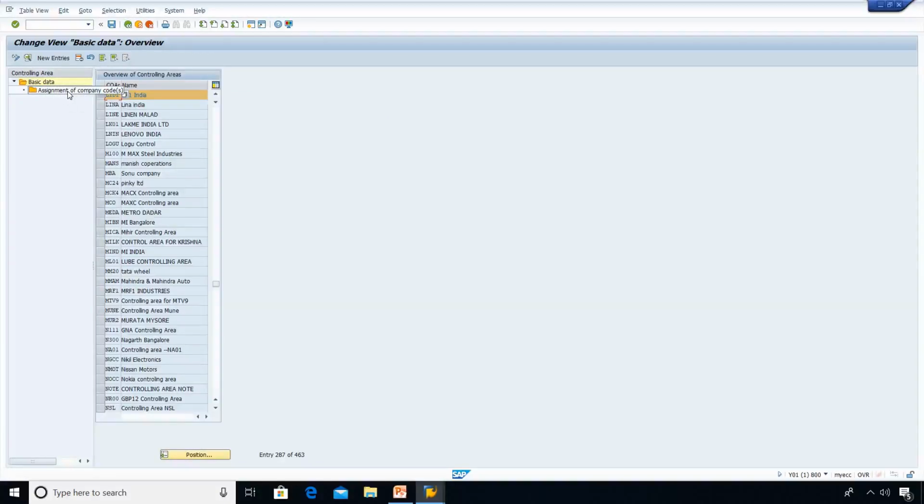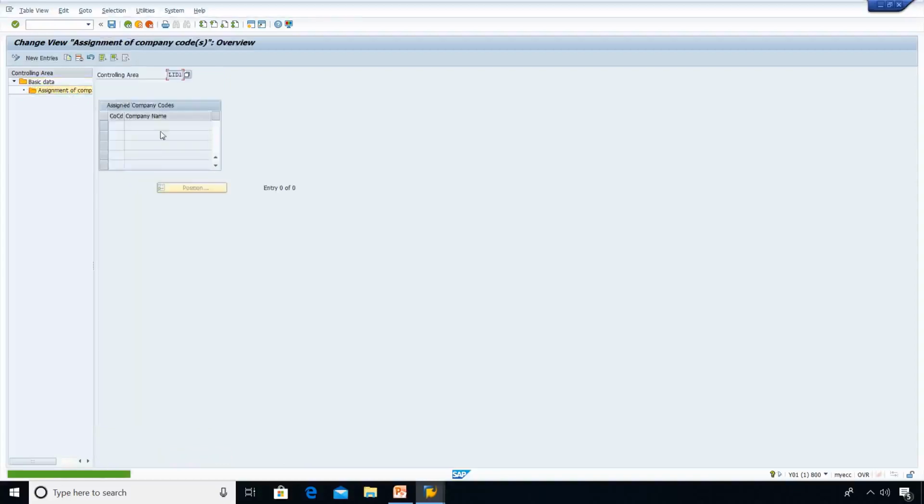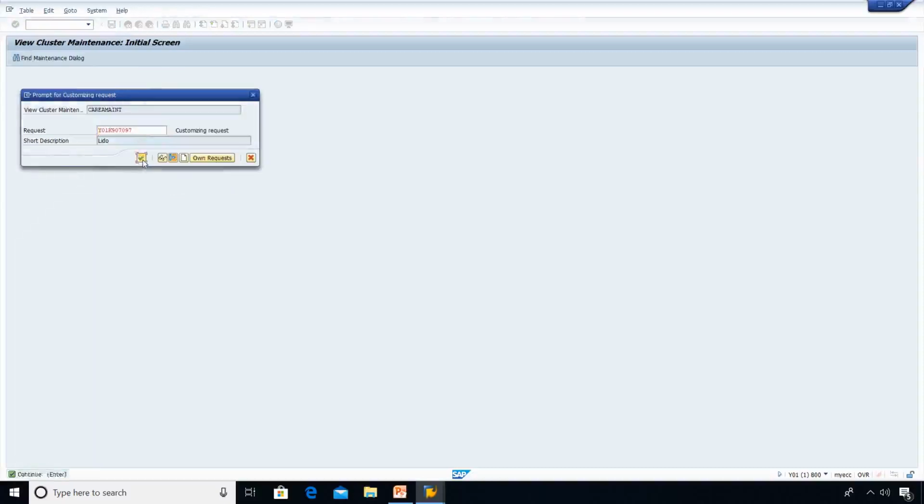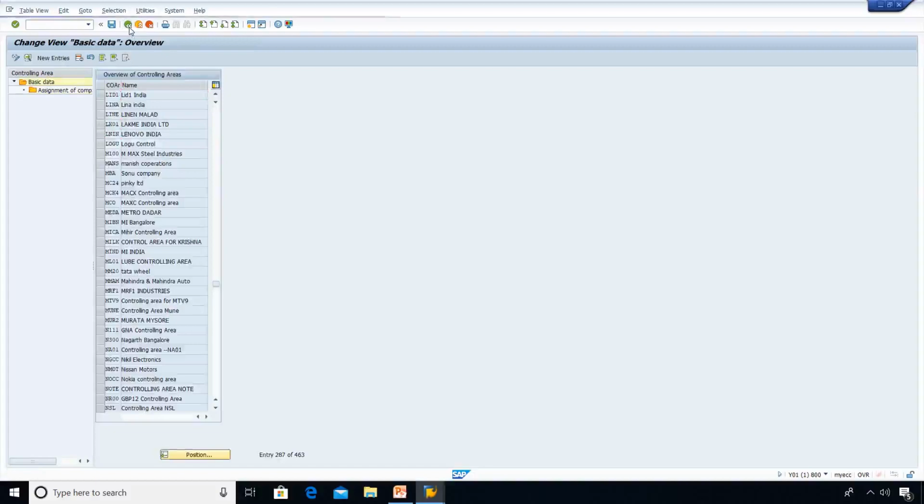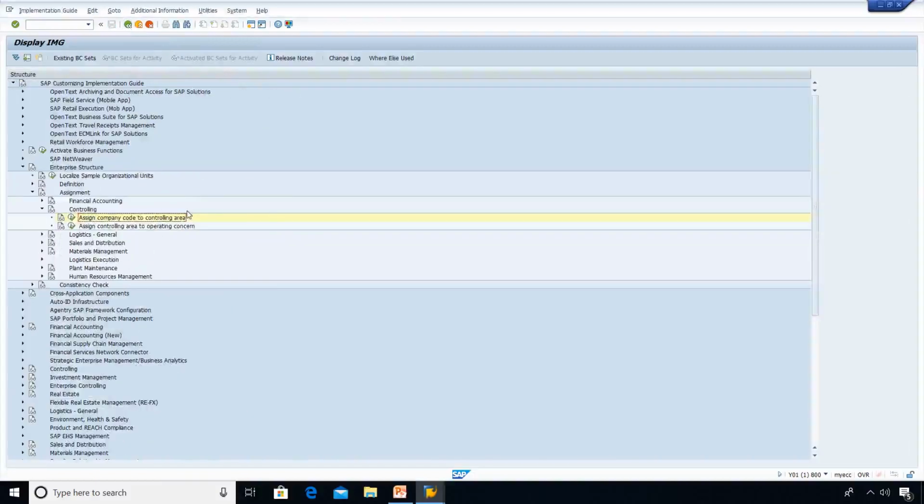Here, assign company codes. Go to new entries, this LID1. Now you see it has come. Say yes. Now it has been done. In controlling area we have made the linkages between company code and controlling area.